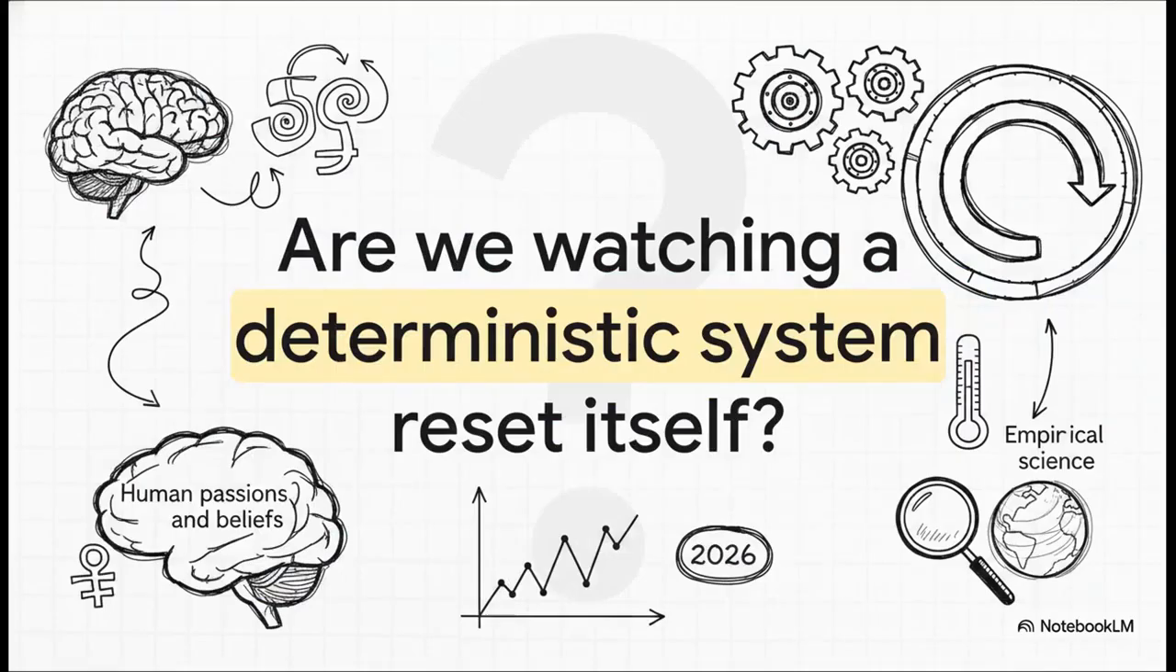As we wrap up this explainer, I really want to leave you with this provocative systems question. Are the massive world events we see on the news every day genuinely shaped by the passions of human beliefs and ideologies? Or are we actually just watching a deterministic global system relentlessly resetting itself, driven by the unavoidable laws of thermodynamics? It's a wild paradigm shift, for sure. Keep this thermodynamic model in the back of your mind as you watch global events unfold leading up to 2026.